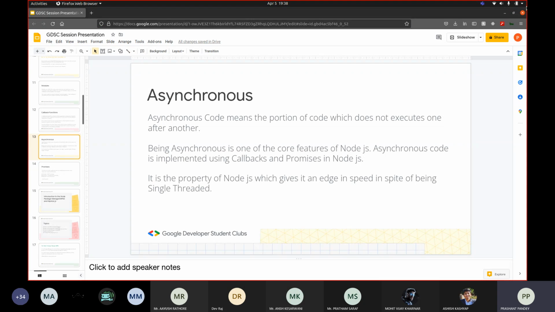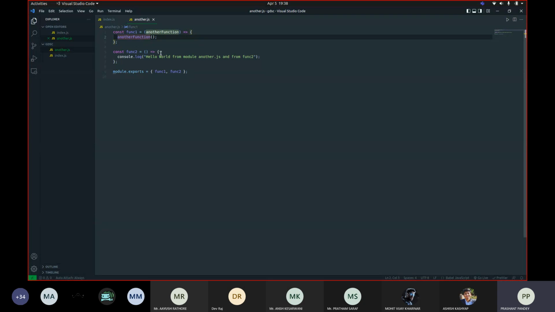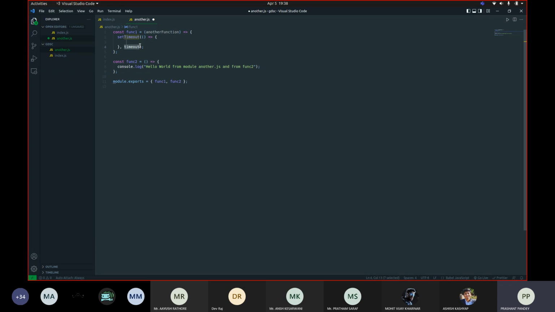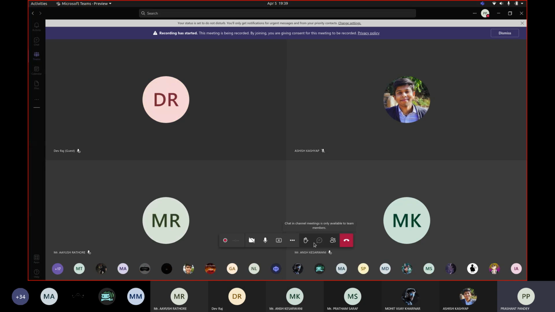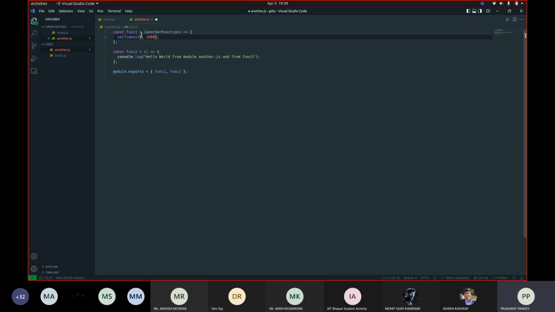So in order to give you a small glimpse of what asynchronous code looks like, what I'll do here is use setTimeout. setTimeout is a function that helps us execute a function or any code after a set interval of time.